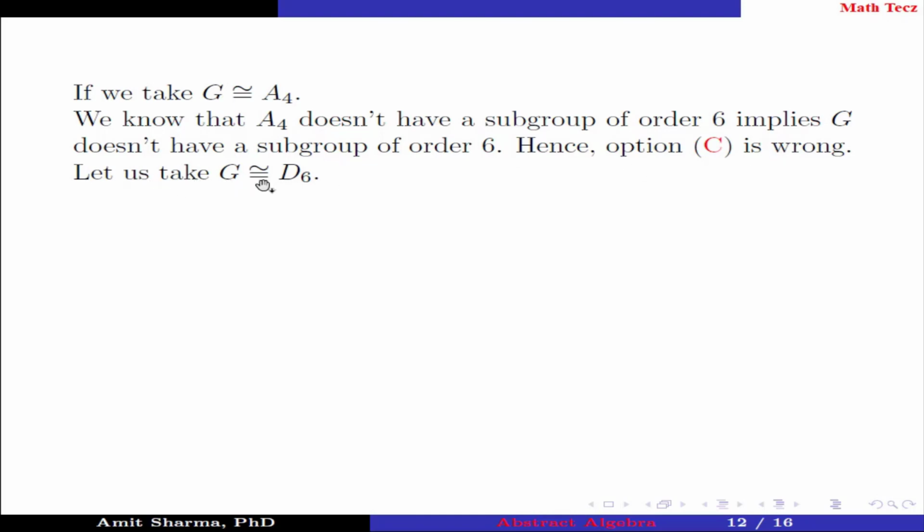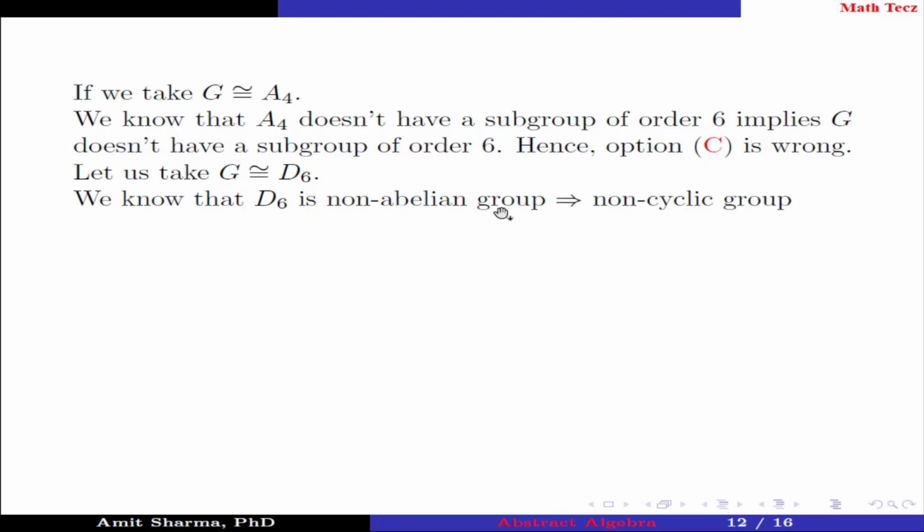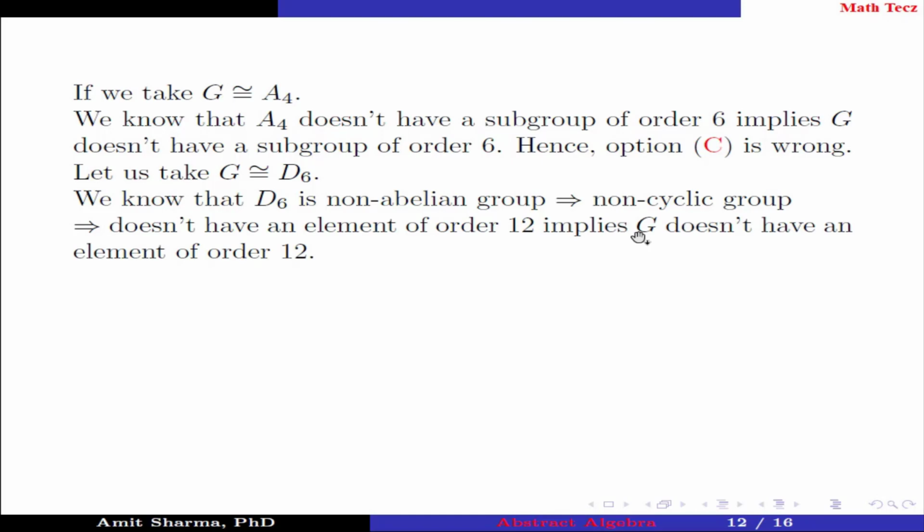Let us take G isomorphic to D6. We know that D6 is a non-abelian group, implies non-cyclic group, implies it doesn't have an element of order 12, implies G doesn't have an element of order 12. Hence, option D is wrong.